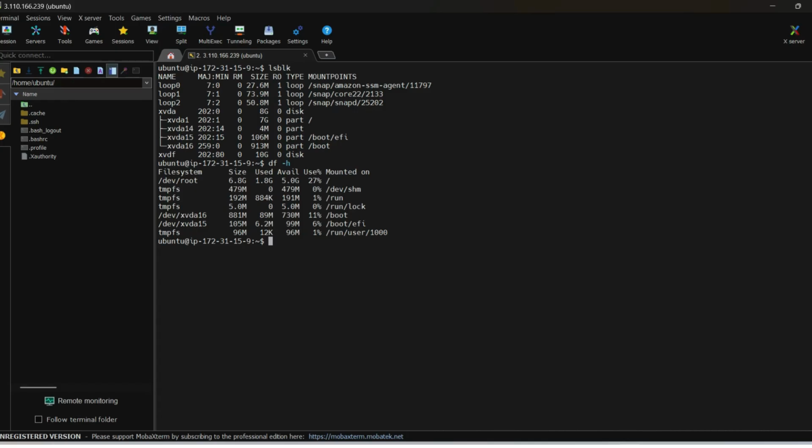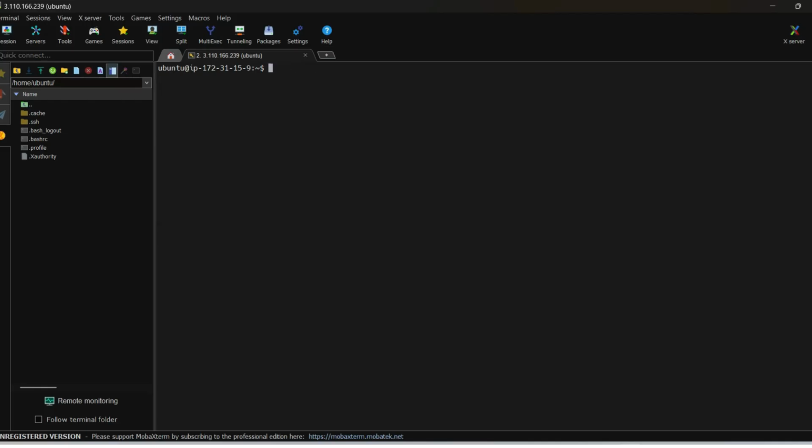Here it's still /dev/root, and it still uses 8 GB, that is the root disk space. The new volume has been attached automatically, but the file system is not extended automatically. So we manually set up the file system.